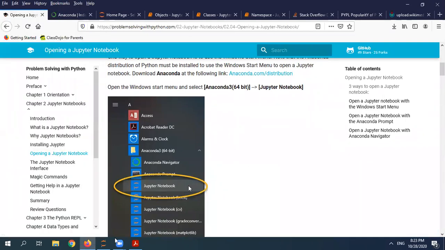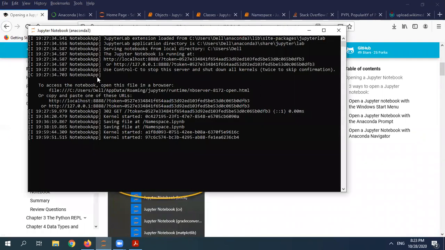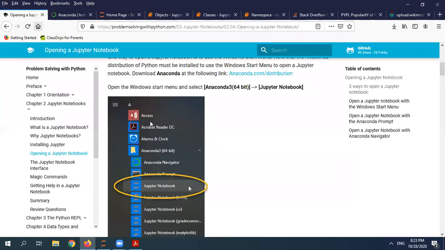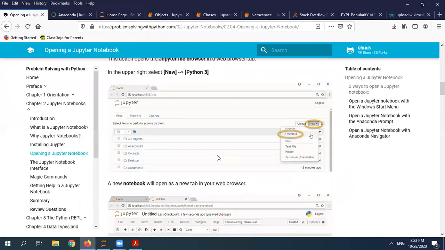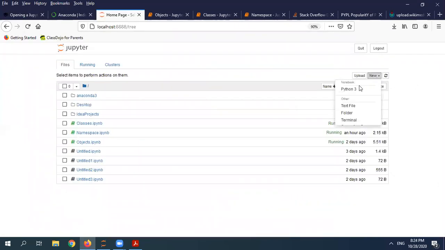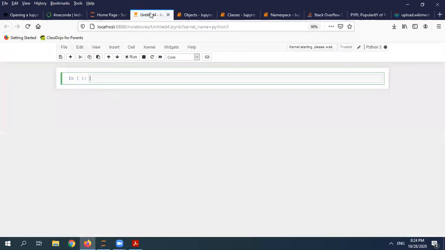Once you click on that, you will get this shell, and you have to take this URL and paste it in your browser. That will open your Jupyter notebook. There you have to select which language you want, so you can choose Python 3. It's very simple. Here I can show you. I can choose it and it will open a new notebook and I can write whatever I want.